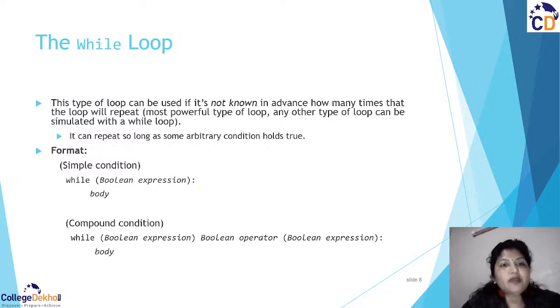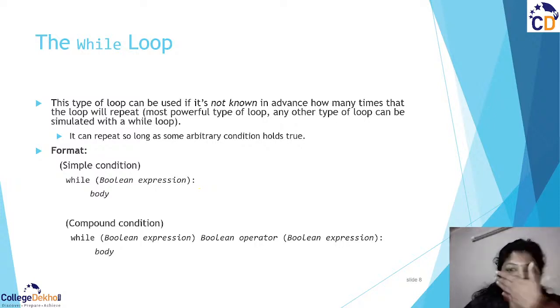This type of loop can be used if it is not known in advance how many times the loop will repeat. It is the most powerful type of loop, and the other types of loop can be simulated with the while loop. So this is the main advantage, you may say. When you don't know the condition, you may have to use a while loop. It can repeat so long as some arbitrary condition holds true. So whenever your condition is true, you can execute your loop.